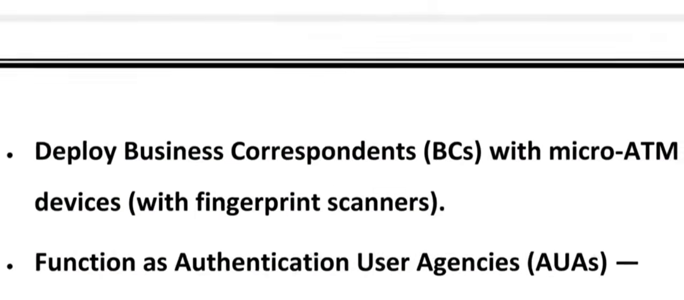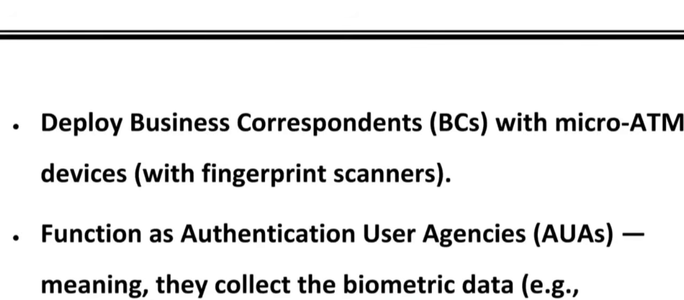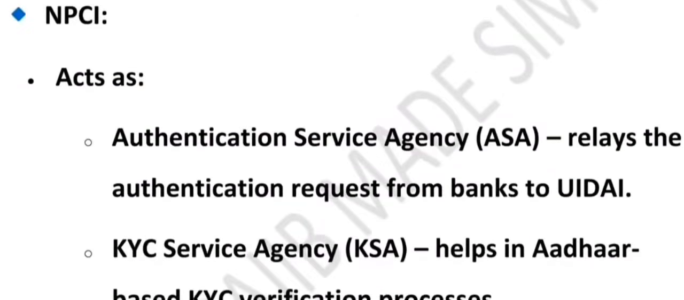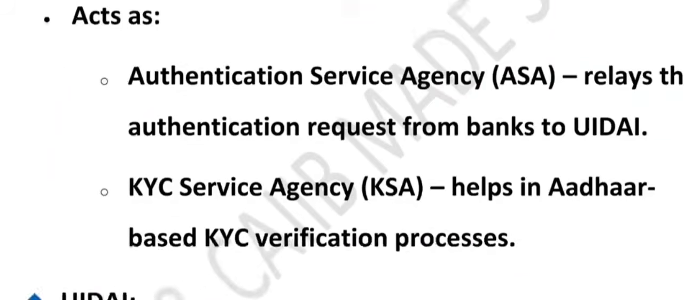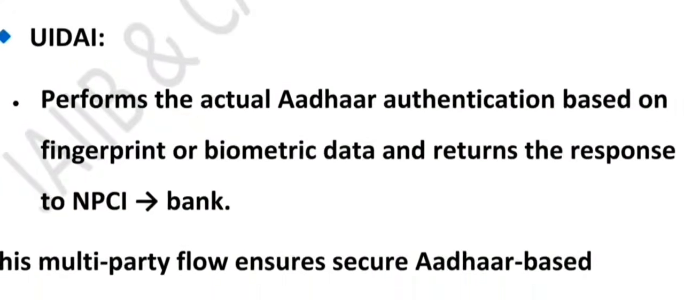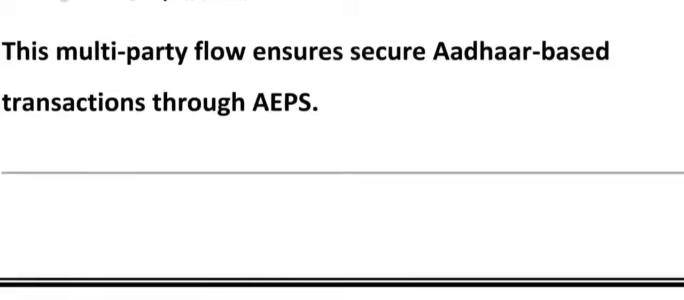So why AUA? That is called authentication user agency because they collect customer biometric and send the request, right? NPCI acts like both ASA, that is authentication service agency, and KYC service agency. They pass the request to UIDAI plus help Aadhaar KYC. Then UIDAI, I told you, does the actual Aadhaar authentication, right? So UIDAI does not do settlement and NPCI does not keep biometric data. So remember these three words, very important.